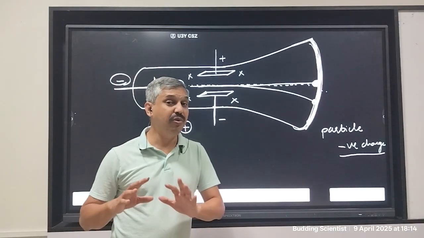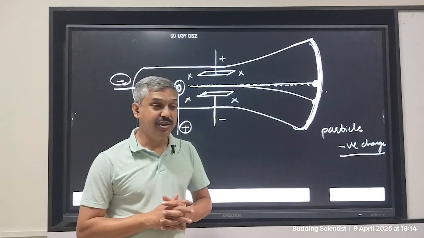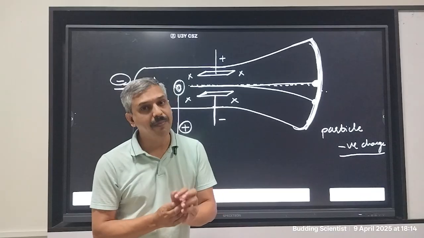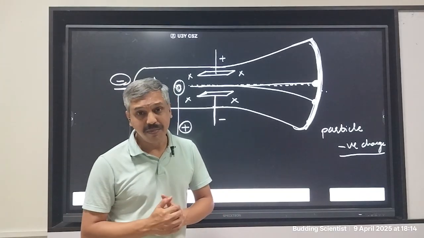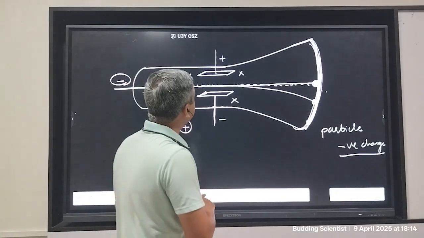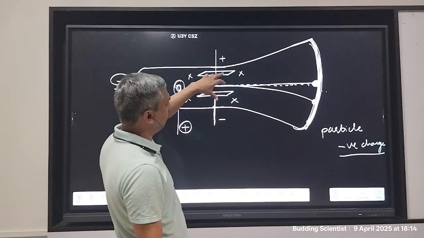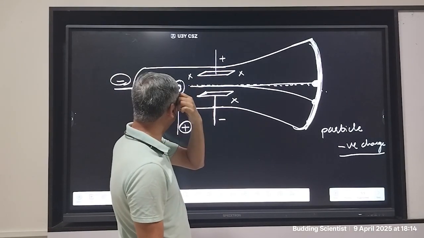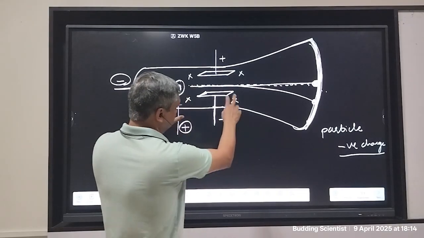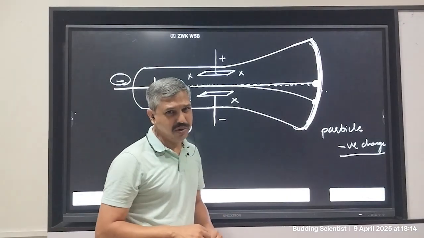But J.J. Thomson was not satisfied with that. J.J. Thomson wanted to do something more. What something more? Let's see. J.J. Thomson switched on the plates as well. This plate has positive charge, this has negative charge. Now, there are two different forces acting on the charged particle.